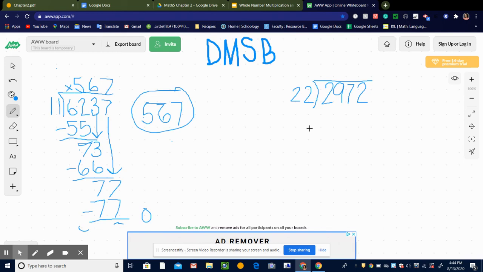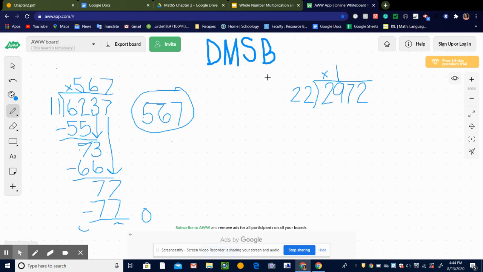Okay, so I'm going to work this one. If you want to stay and continue watching for another example, I'm going to work this one a little bit quicker just to show you the steps. So first, I'm going to divide. 22 will not divide into 2, so I'm going to put an X up here, hold that place. Will 22 divide into 29? Yes, it will. It will divide 1 time without going over 29.